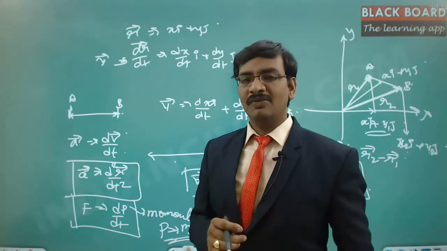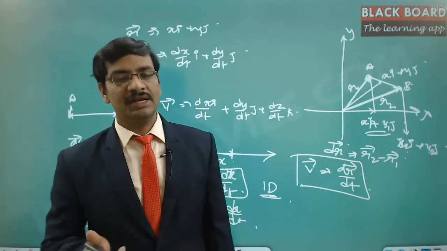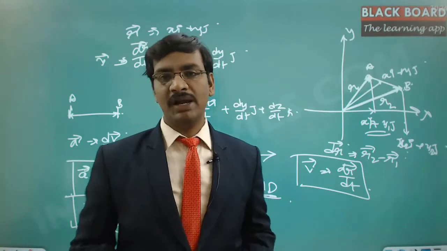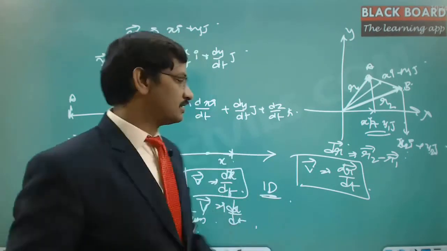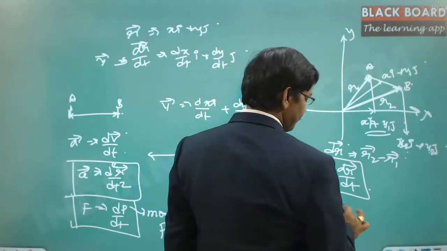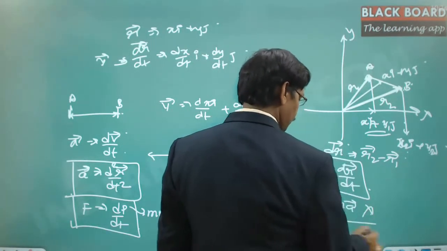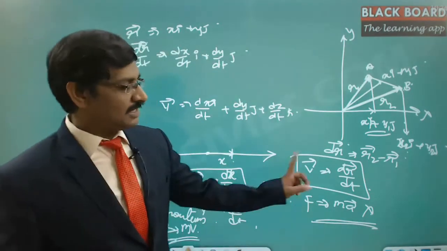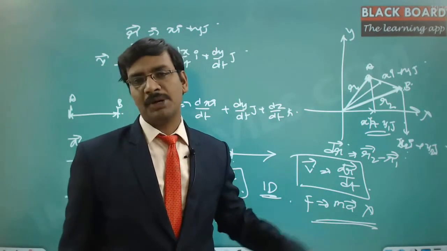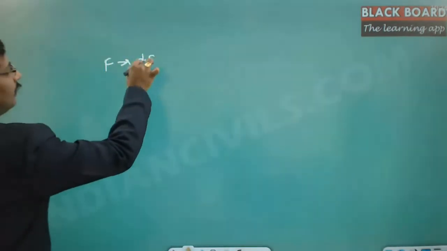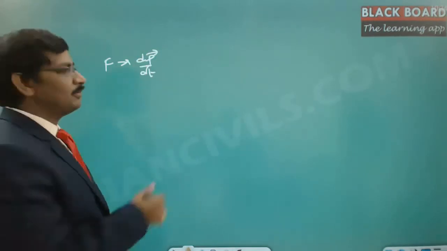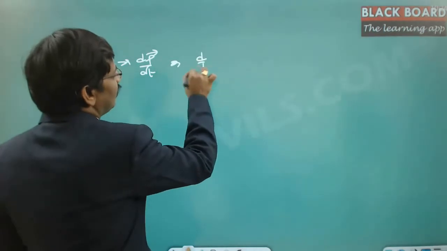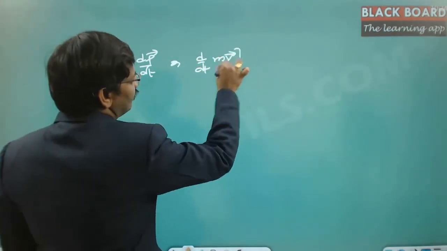So that is why when we state Newton's law, we state that the force that needs to be applied is dependent on the rate of change of momentum. But we should not say that F is equal to ma. This is not 100% correct. This is partially correct, with an assumption of constant mass. So here F is equal to dp by dt, where p is a vector. This is nothing but d by dt of m into v, where v is a vector.